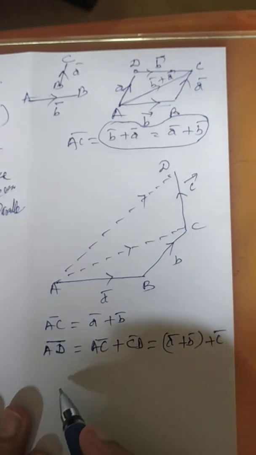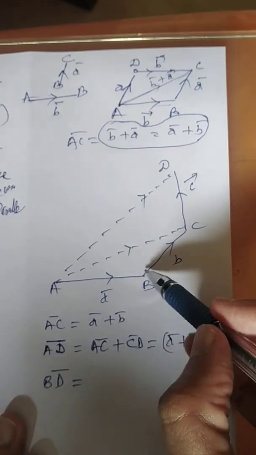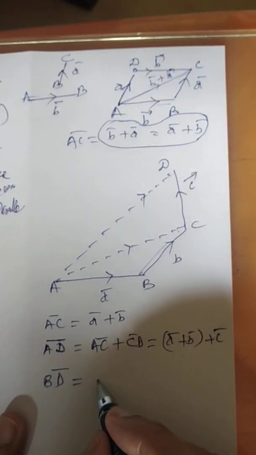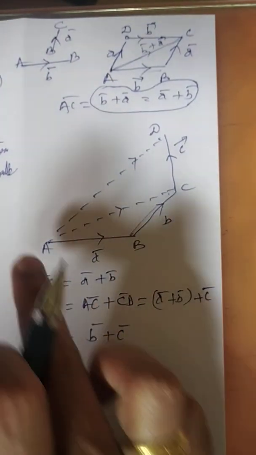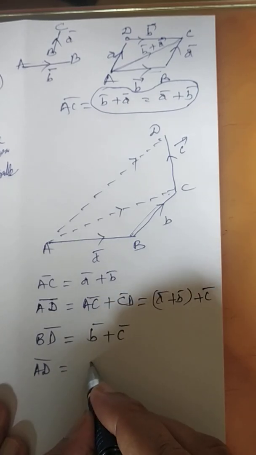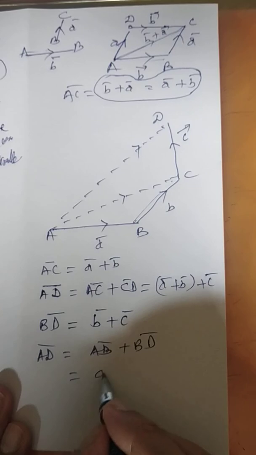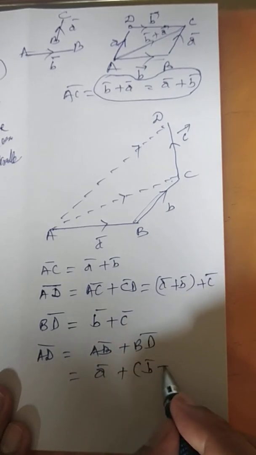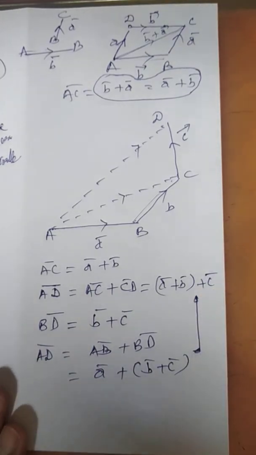So the AD vector. Is it not possible? Initially you can add the B and C vectors. This is the B vector, this is the C vector. So the BD vector is nothing but B plus C. So far which vector have we not considered? The A vector. Now can I write the AD vector is nothing but the AB vector plus the BD vector. So the AB vector is A over here and the BD vector is B plus C. So the same vector AD is given in two different ways.